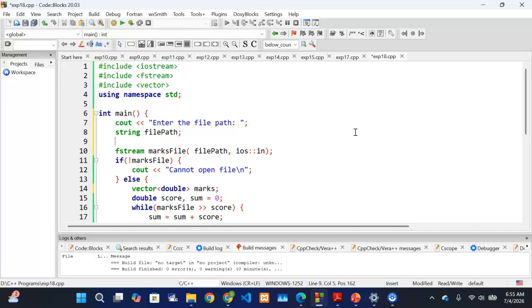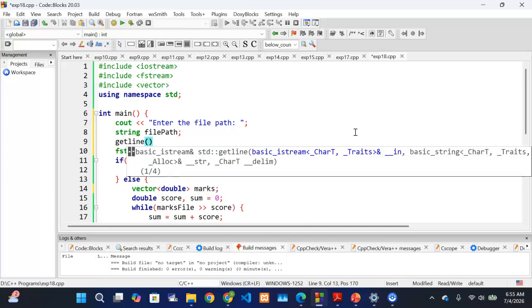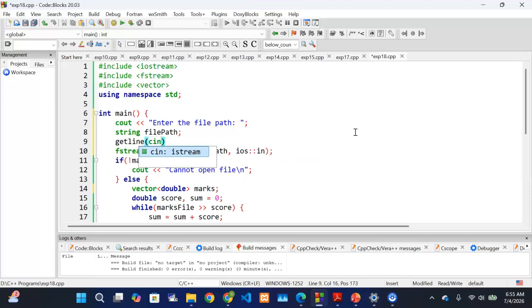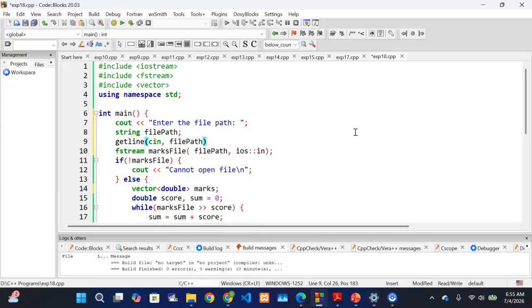Since the path is a long name which has some spaces in it, you can use getline. You use cin to read the whole line and save that line in our variable.